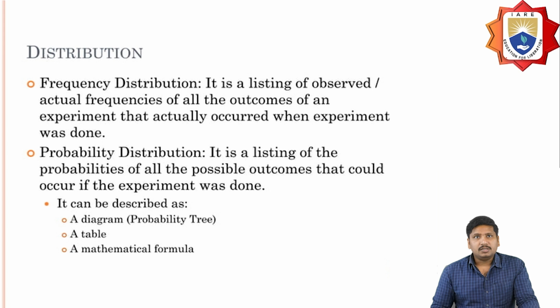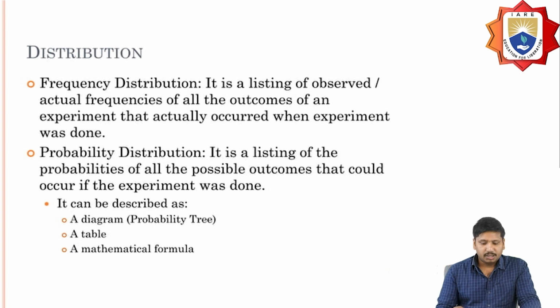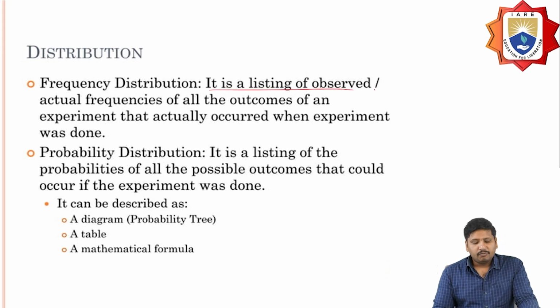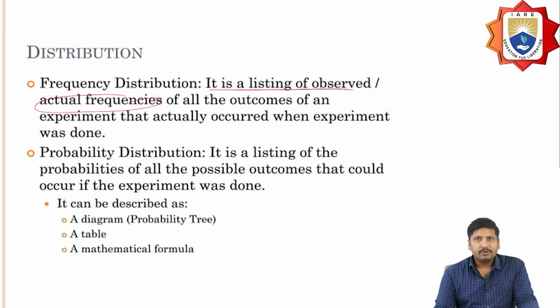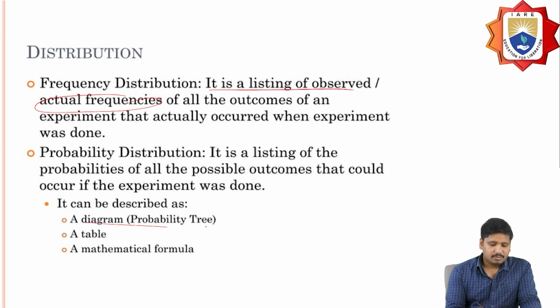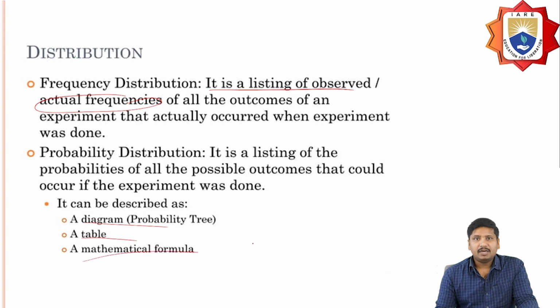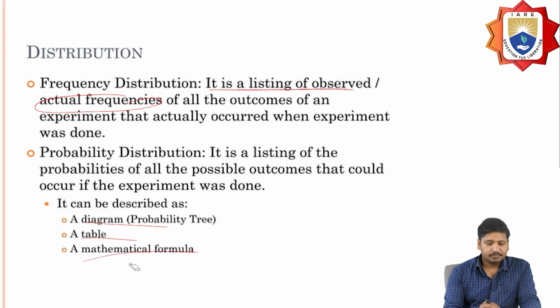So, the very first thing is frequency distribution. It is the listing of observed and actual frequencies of all outcomes of an experiment that actually occurred when the experiment was done. And probability distribution is the listing of probabilities of all possible outcomes that could occur if the experiment was done. Normally this can be described as a diagram or a table, or it may be a mathematical formula.